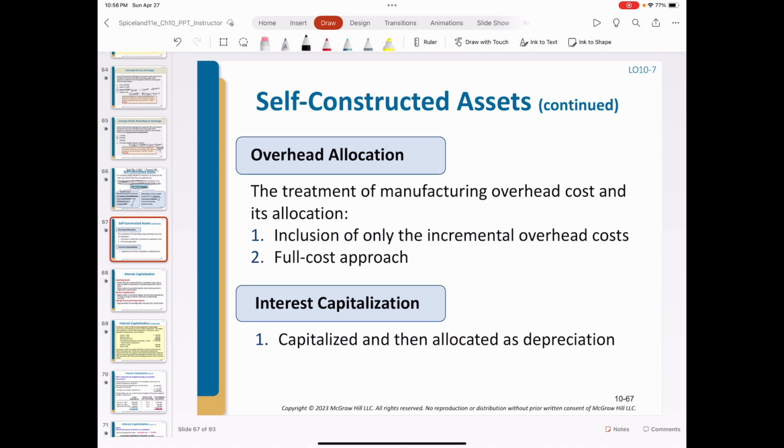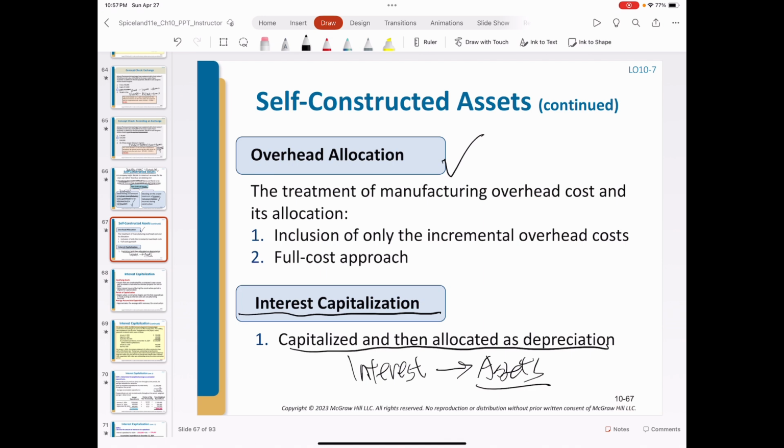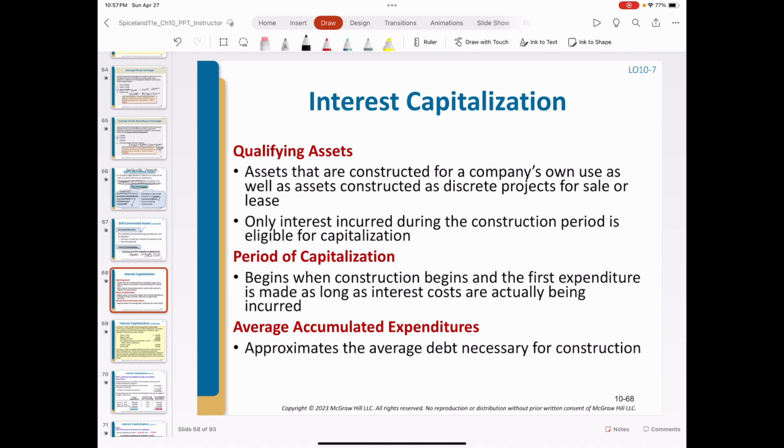As I said, in this chapter, we are not focusing on the overhead cost allocation. We focus on the interest capitalization to determine the amount of interest to be capitalized as part of the self-constructed assets. To capitalize interest, we first need to identify the qualifying assets.